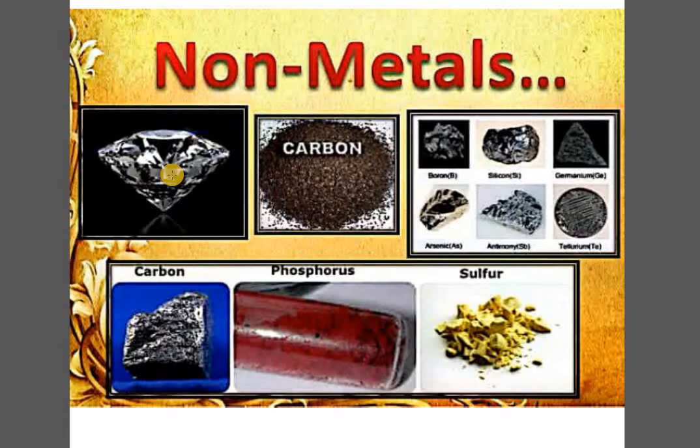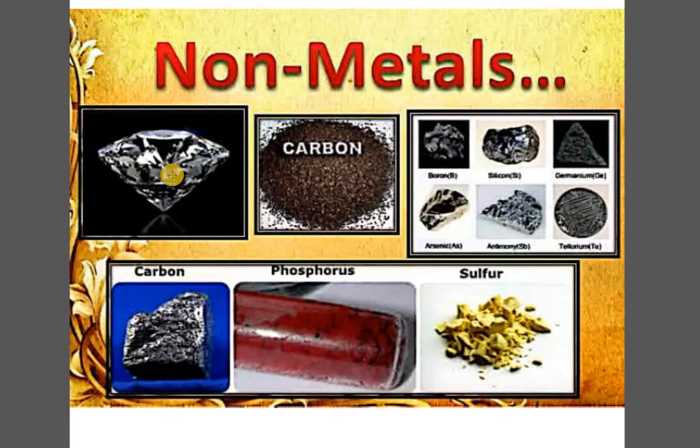Buckminster was the scientist who got to know this particular allotrope of carbon, and it is a 60-carbon-containing allotrope, and we will be discussing this in the chapter Carbon and its Compounds.